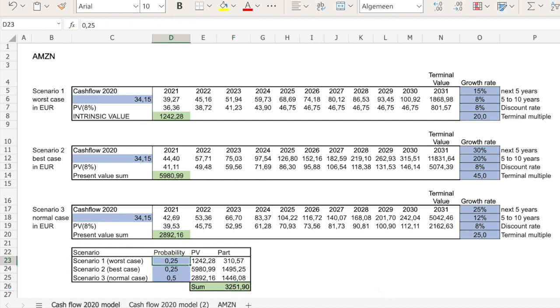Again, as we said in the beginning, don't be fooled by Amazon's valuation, because if the growth rates are right, Amazon stock is close to being fairly valued for an 8% return, because that was the discount rate that we used.